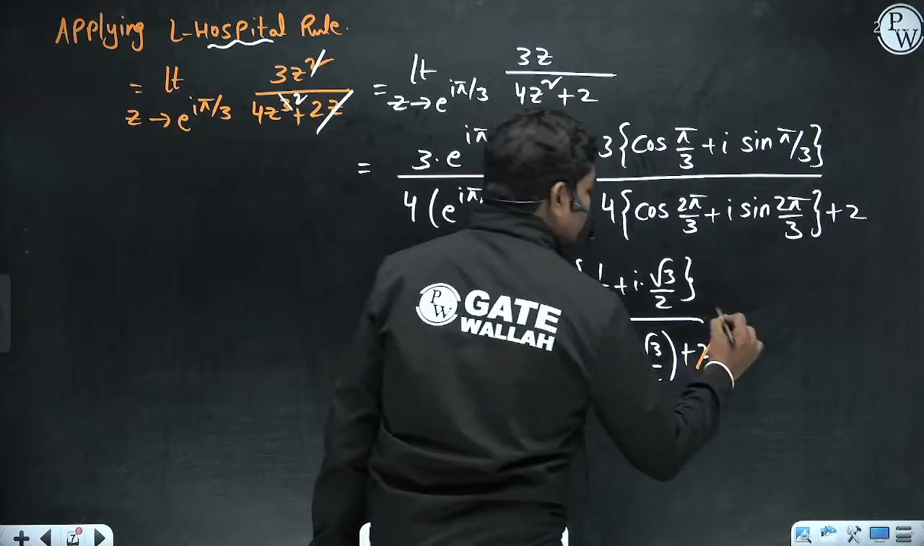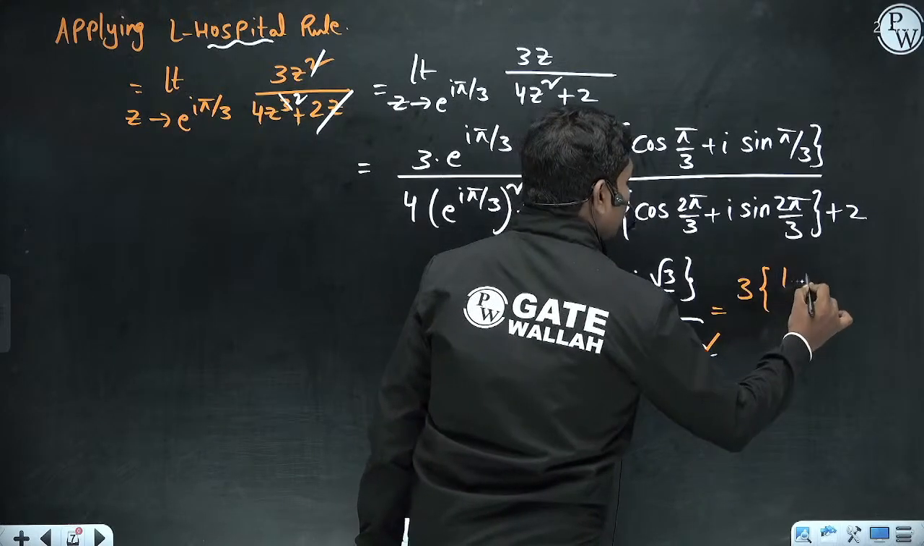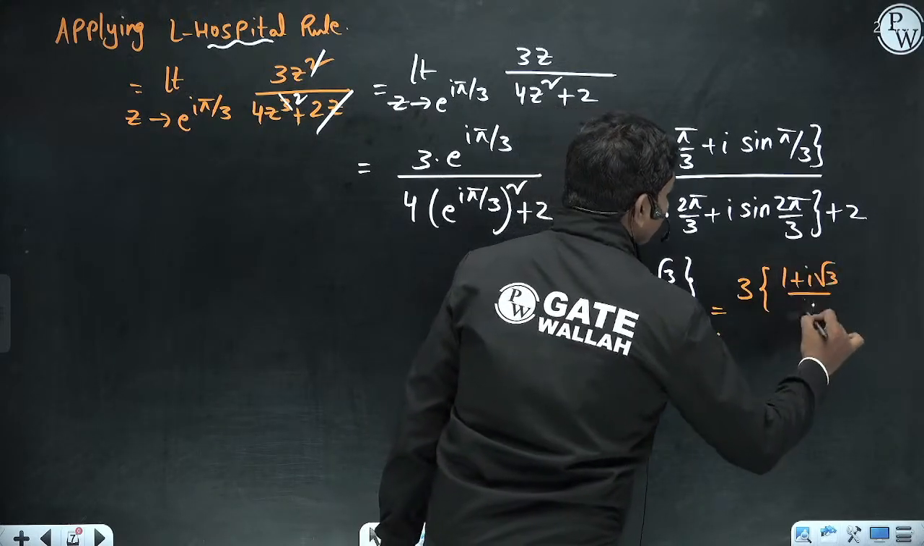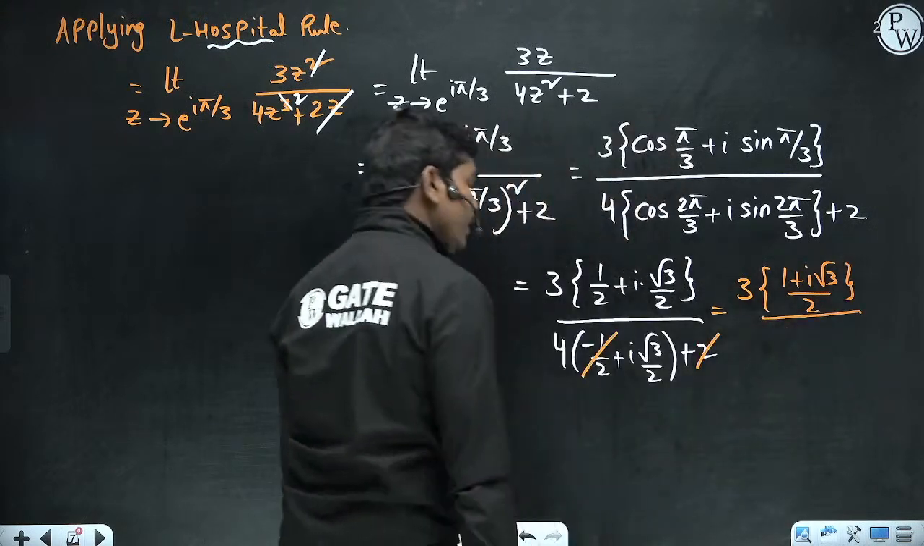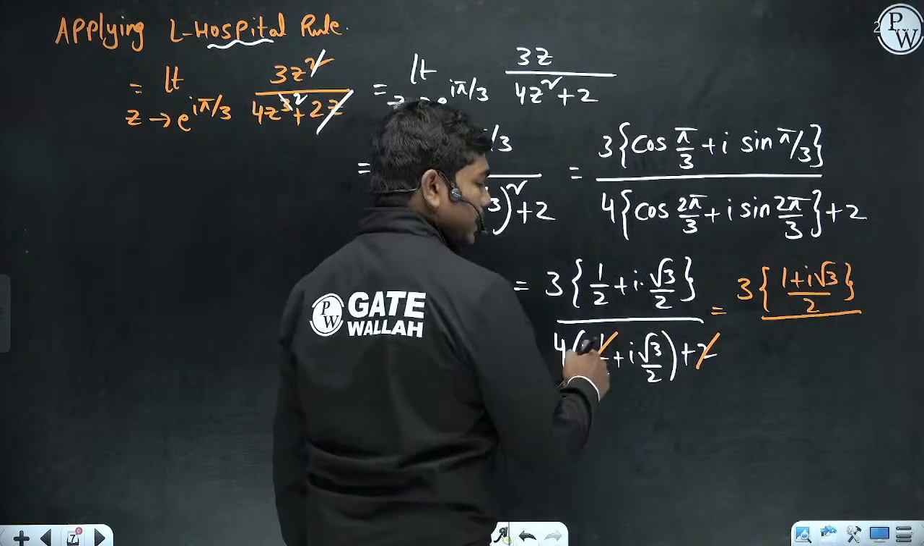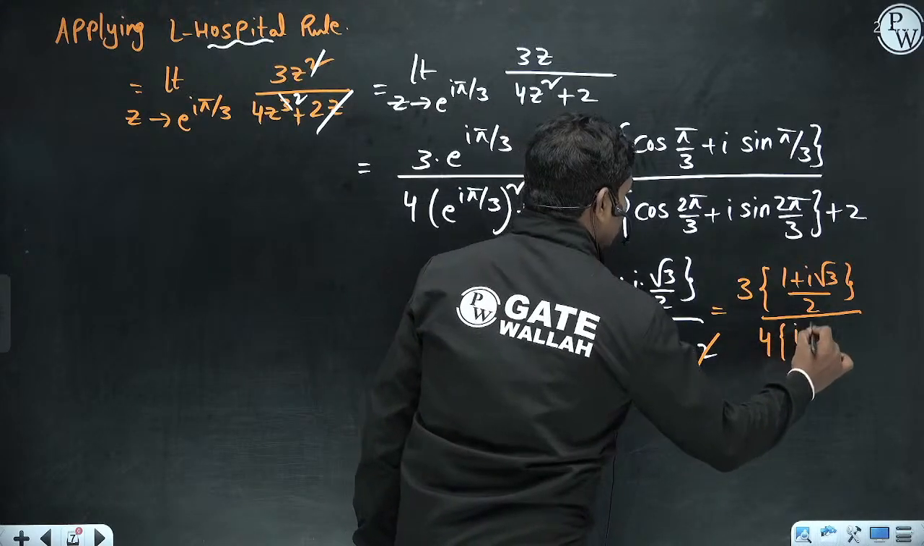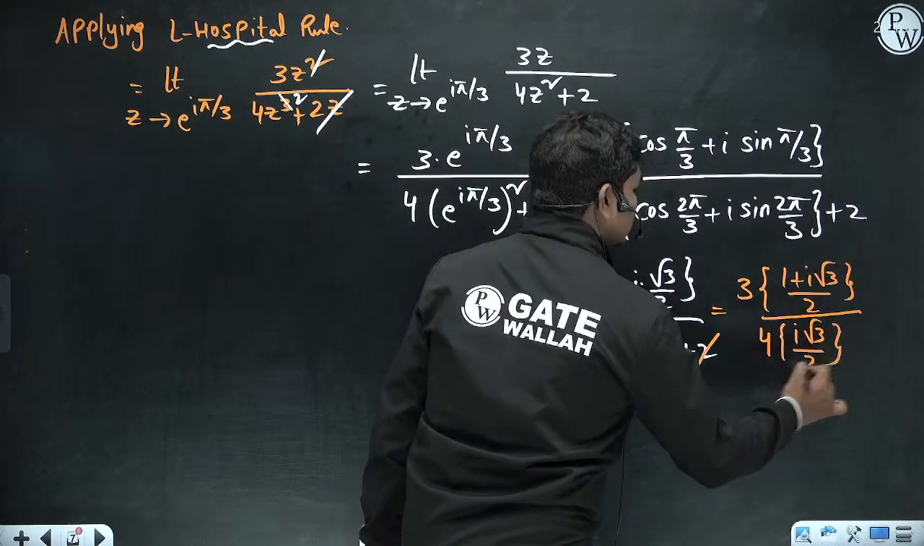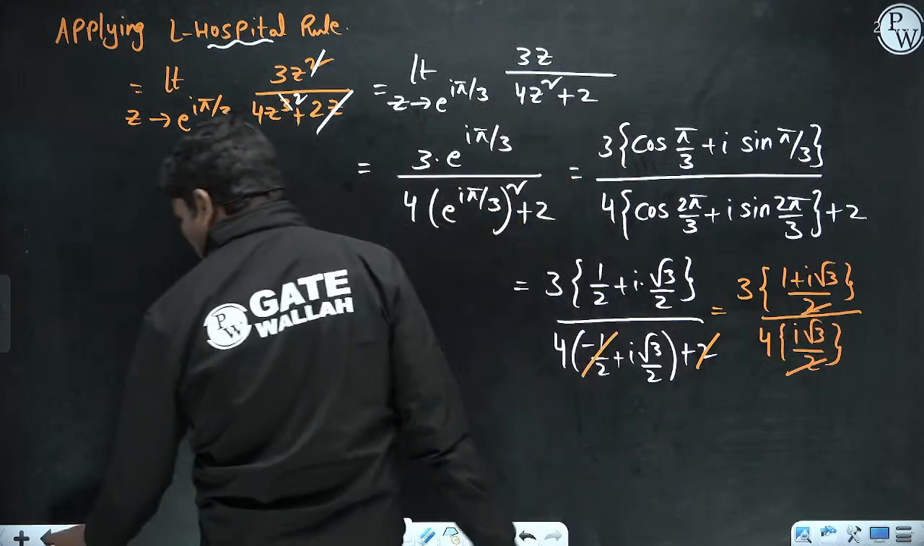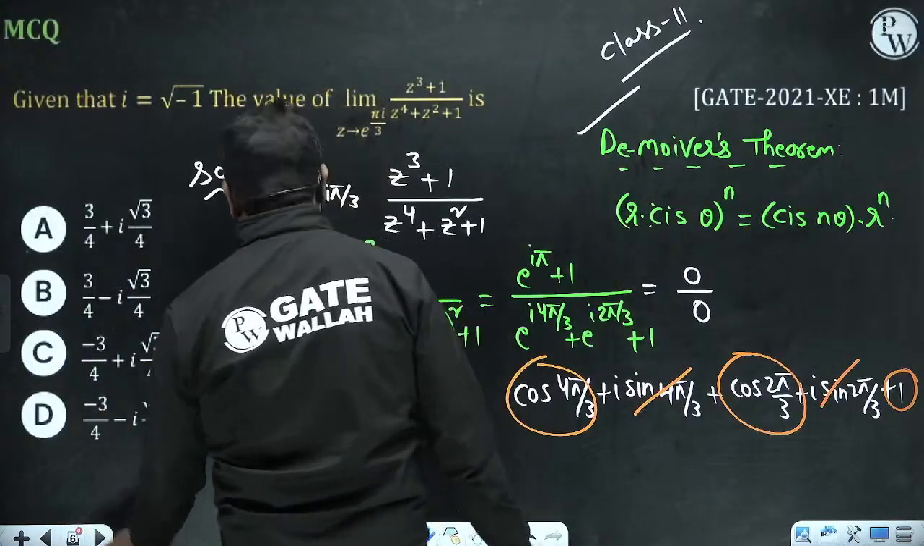Okay, so this is 3 times of 1 plus i root 3 by 2, divided by 4 times i root 3 by 2. So the 2 gets cancelled here. And what are the options, how was it given, 3 by 4. Okay, they have simplified finally.